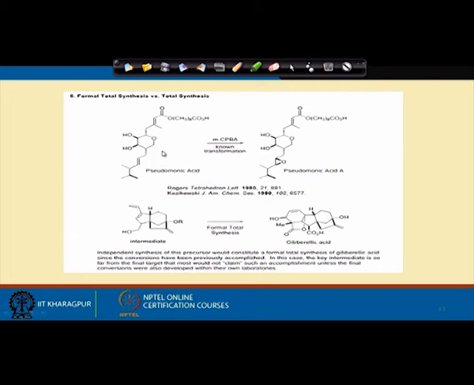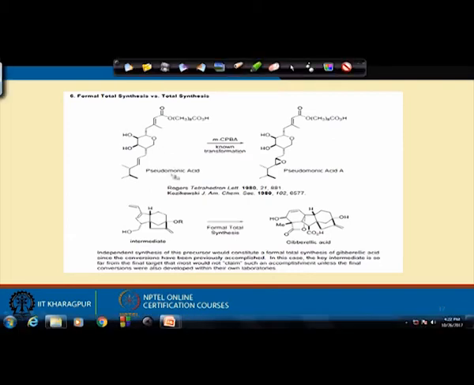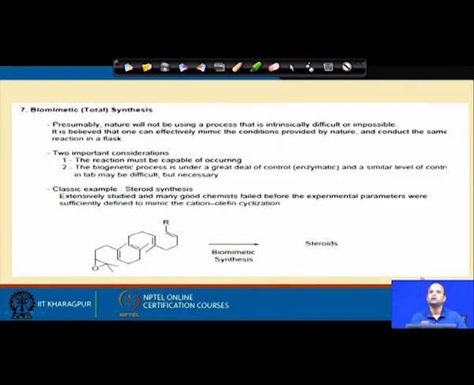From this point, the remaining steps are known to you. So, this is called formal total synthesis. Sometimes you are trying to do a biomimetic synthesis, which is nothing but how natural products are synthesized in nature, how our mother nature made complex molecules. That is called biomimetic synthesis.